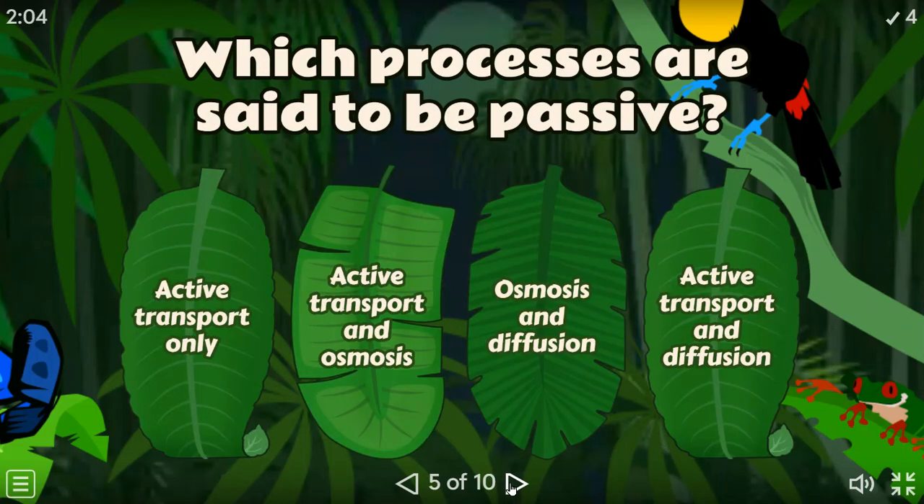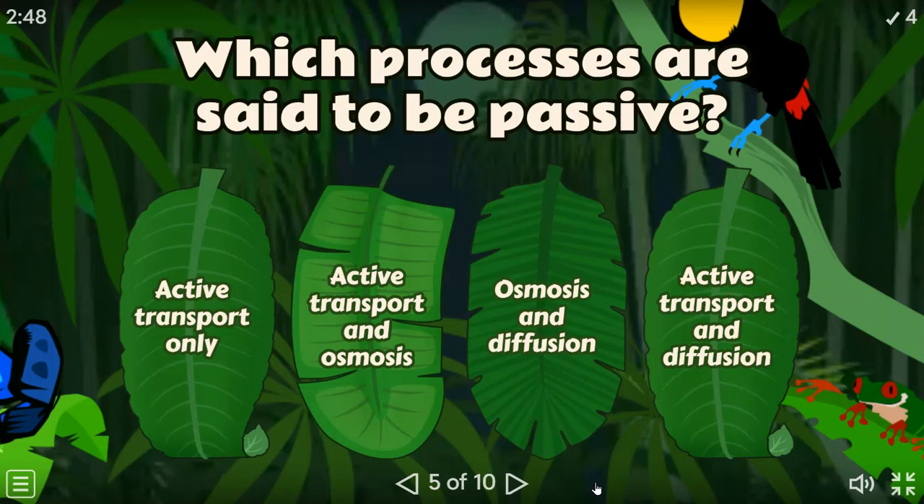Which processes are said to be passive? I told you we have two types of processes. The first one is the passive and the second one is the active. So the passive does not require any kind of energy, whereas the active one requires energy in the form of ATP. Which processes are passive? Okay. So what do you think, Hiba? Yes. What do you think which is a passive process? Passive process means they don't require any kind of energy. They are just like natural processes.